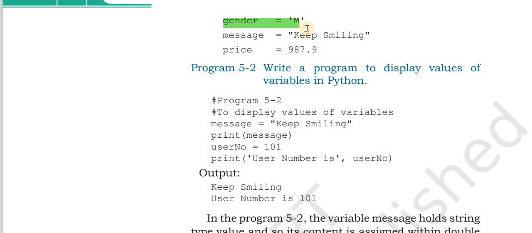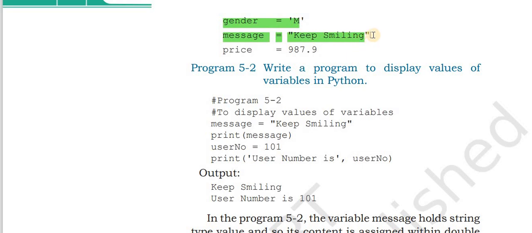See, gender. What is gender? Gender is a variable. This is the assignment operator, and what value is assigned? Capital M is assigned to the gender variable, and M is a single character. Another variable is message.